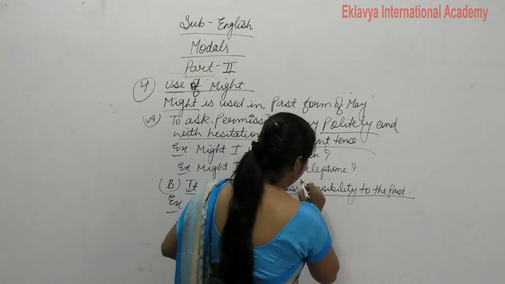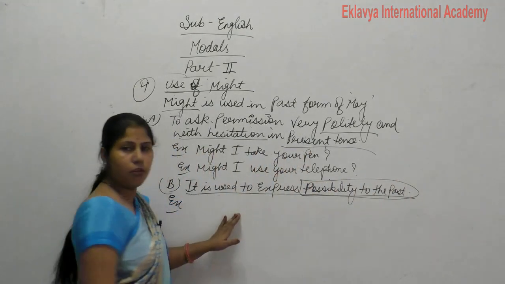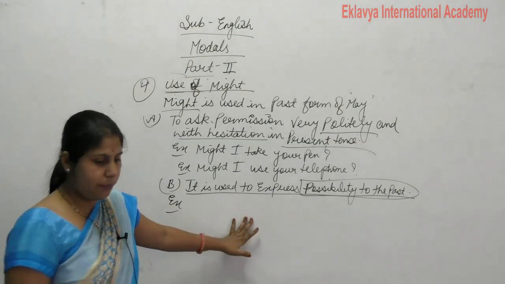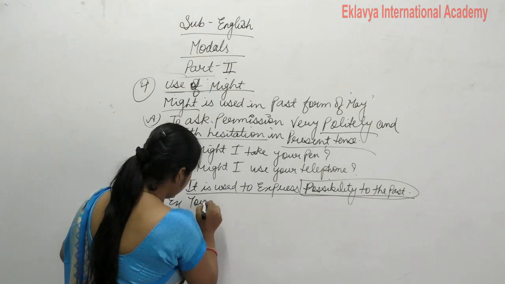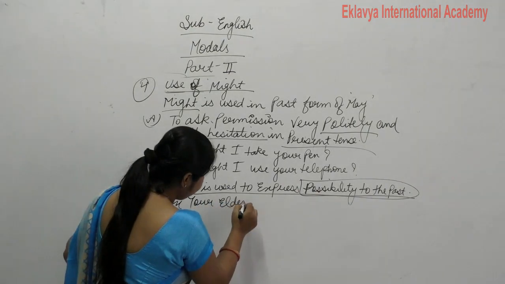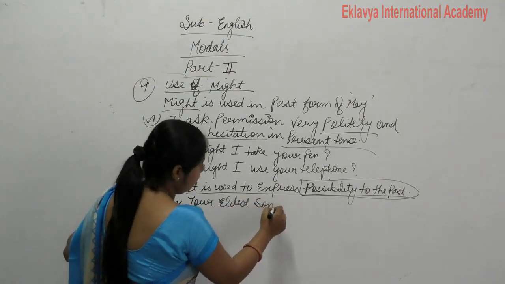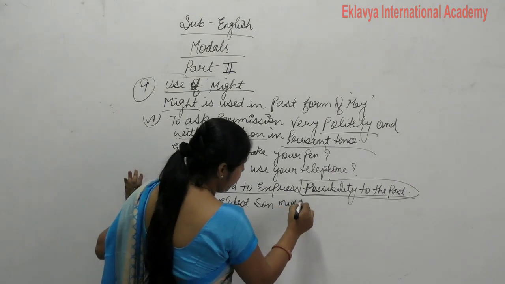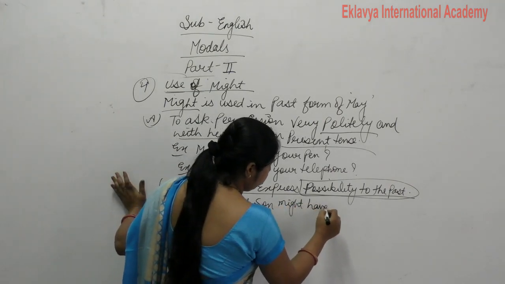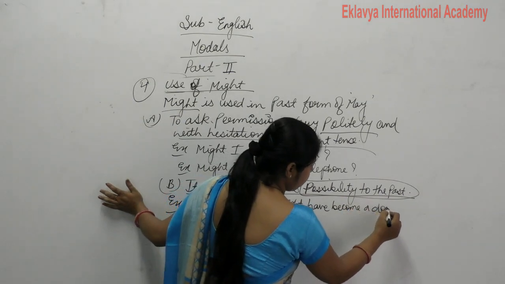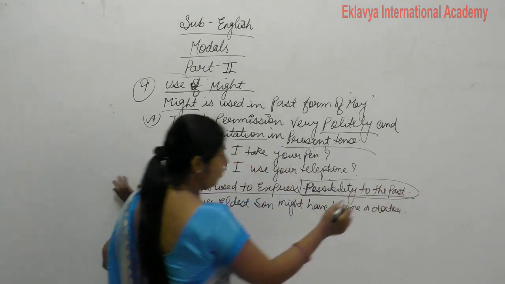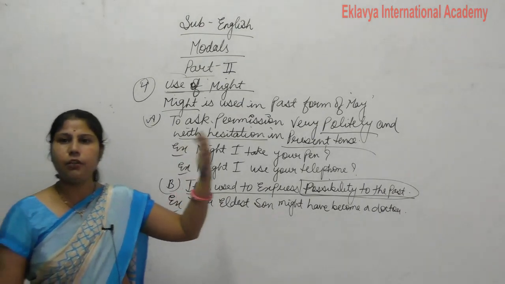So for possibility to the past also we use might.